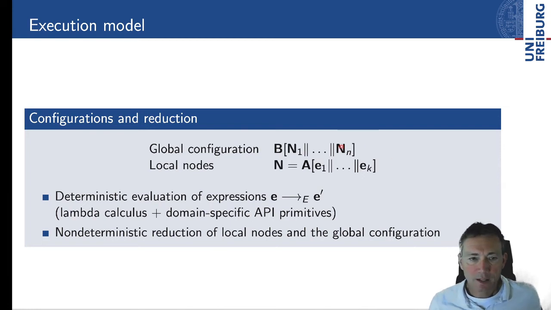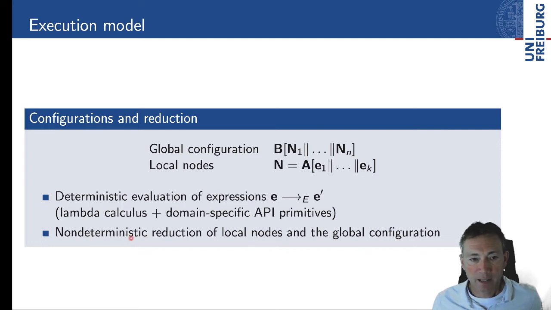That is, we've got a global configuration that is comprised of the state of the blockchain and then many nodes that work independently, concurrently. Each local node, again, contains some state about the accounts that live at that node, and then it contains any number of threads that again run concurrently. Now then we've got deterministic evaluation of the expressions in each single thread, and these expressions are taken from lambda calculus with domain-specific primitives, which perform operations on the blockchain.